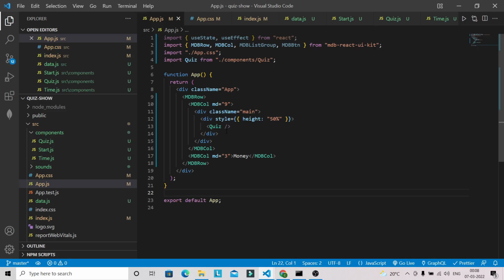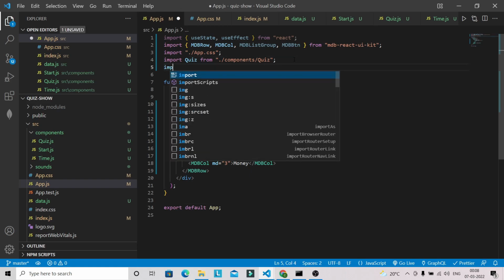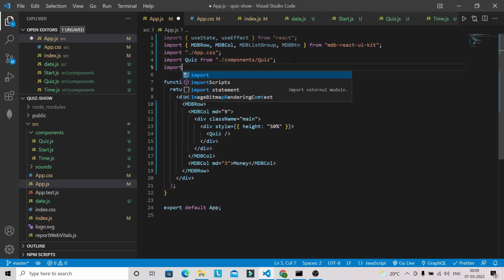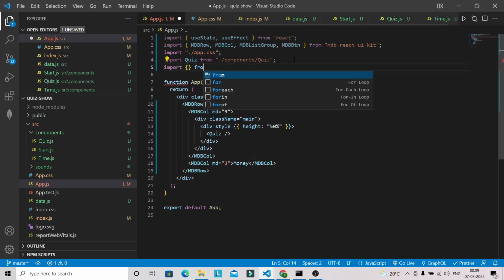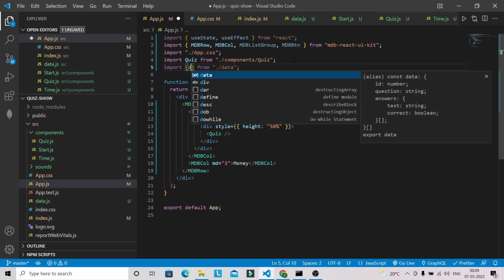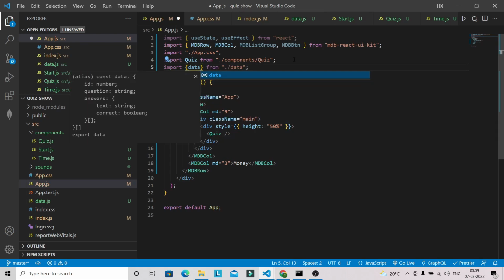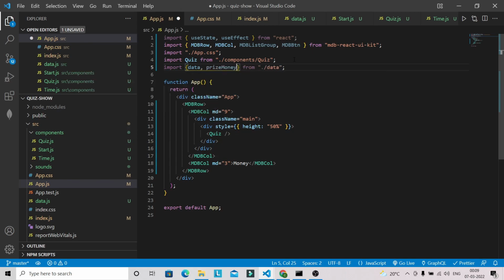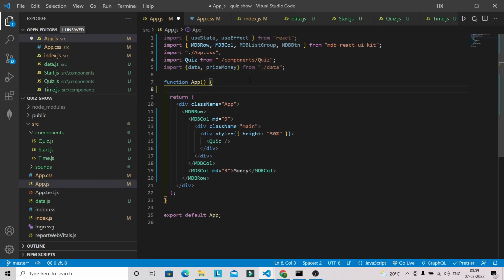Now this quiz component is going to accept some props. First we need to bring the question from our data.js file. So let's bring those things first. We need to bring data and prize money. And here let's define some state.